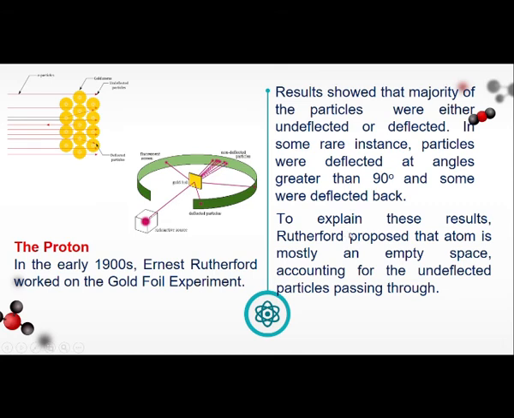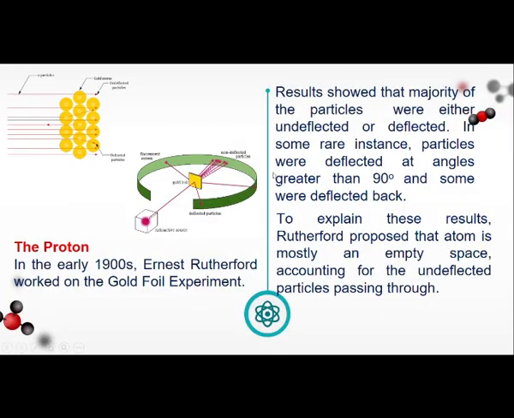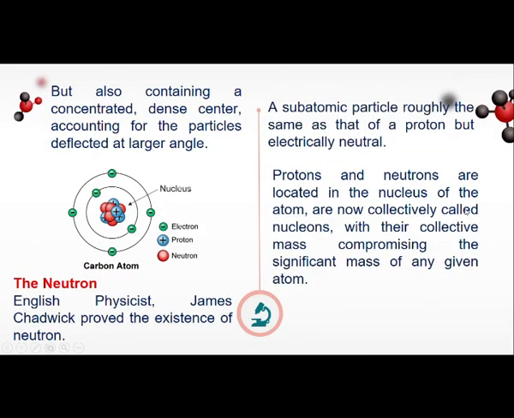Okay, so he proposed another atomic structure para panlaban doon sa plum pudding ni J.J. Thomson, but also containing a concentrated dense center accounting for the particles deflected at larger angle. Pero of course, he also considered na meron ring nag-bounce back or deflected na mga particles. So sabi niya meron daw dense matter na mabigat dyan sa gitna, which is the proton itself.